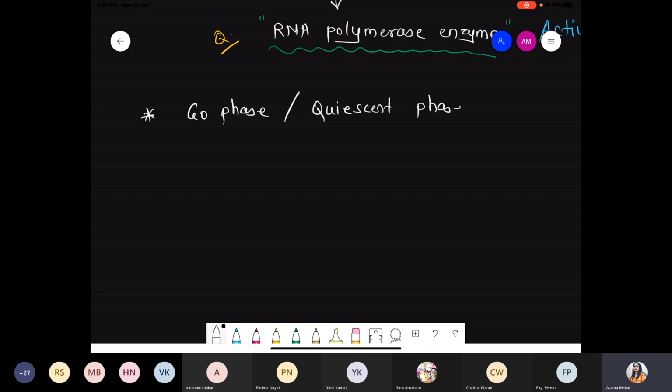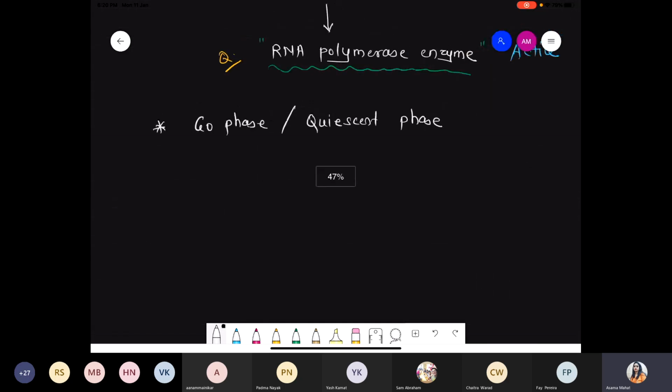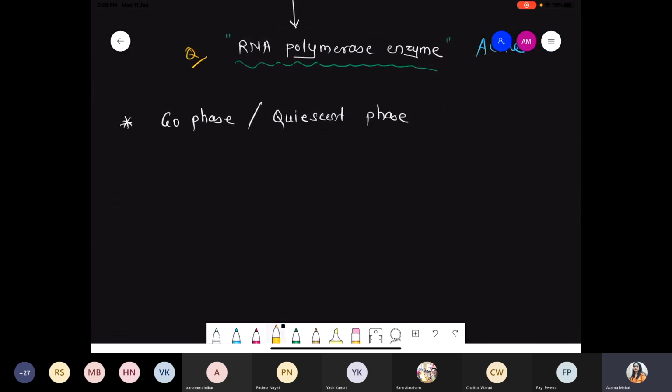Quiescent phase. So first of all, we look at the diagram where exactly the G0 phase is present. This is the cell cycle. Now these are the G1 phase, S phase, G2 and M. These are the phases. Now under the G1 there is the presence of the G0 phase. Okay? So here it will be present, the G0 phase. So we are talking about this phase, that is G0, also called the quiescent phase.